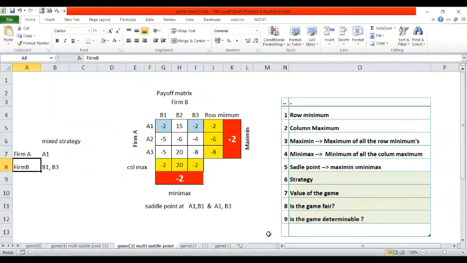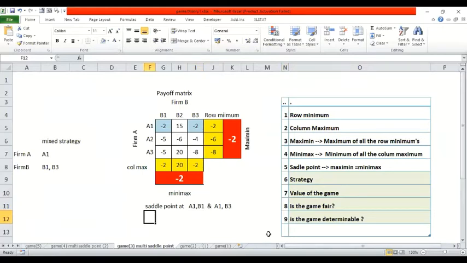Is the game fair? No, sir. The game is not fair because again 0 is not there. It is -2. The value of the game is there, and we are able to determine it. The value of the game is -2. So the game is not fair, but we can determine it.